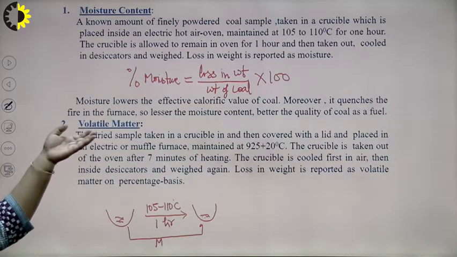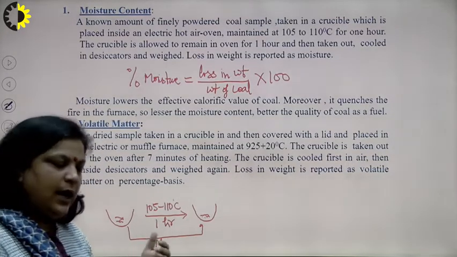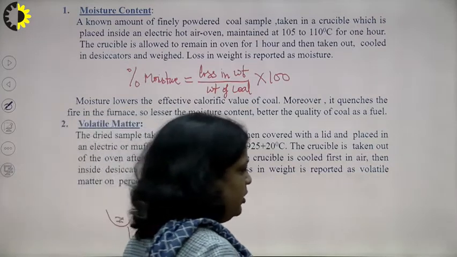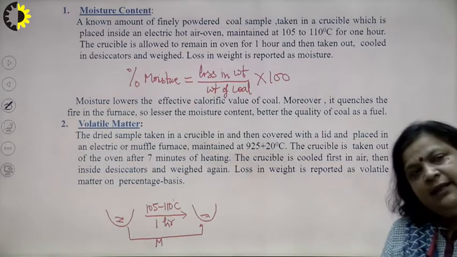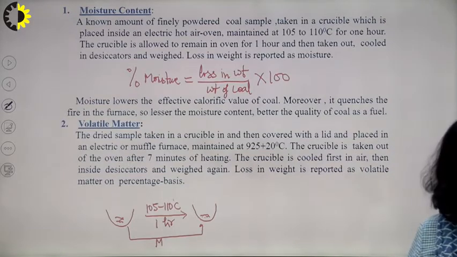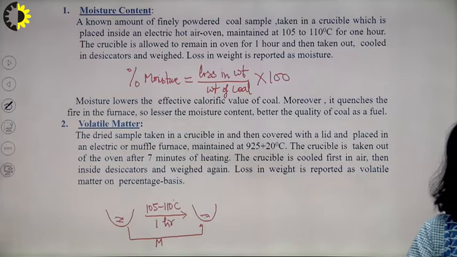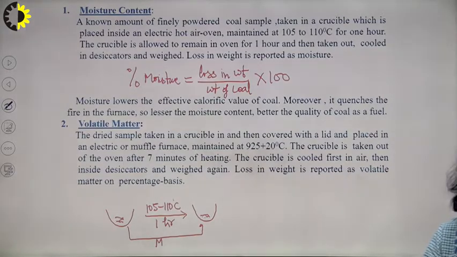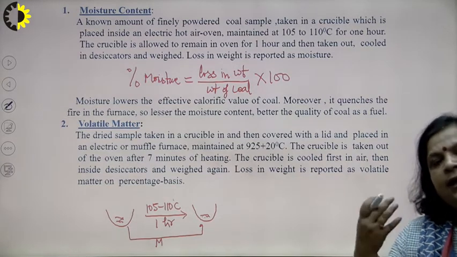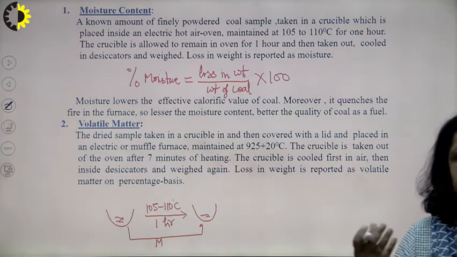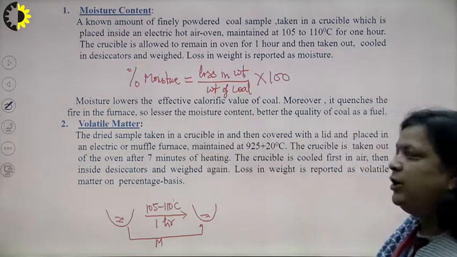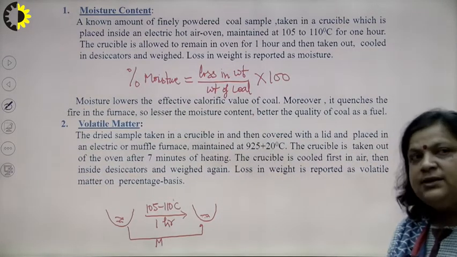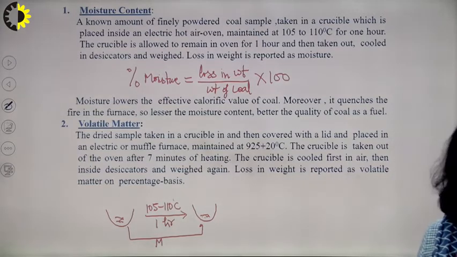Now, when we write the answer for this analysis of coal, first write the procedure and then write the significance, or we can say you have to write whether it is desirable or undesirable. When the moisture evaporates, heat is liberated in the form of latent heat of evaporation. That is why it lowers the effective calorific value of coal, and since it lowers the calorific value, it is undesirable.